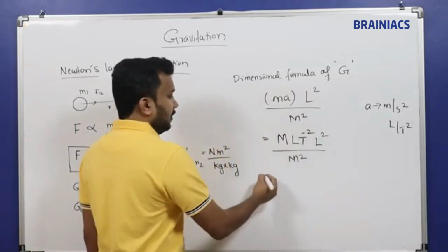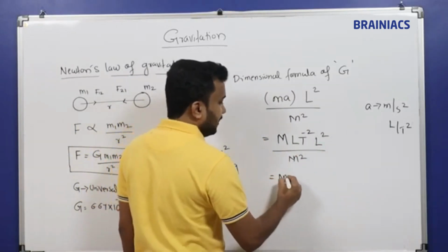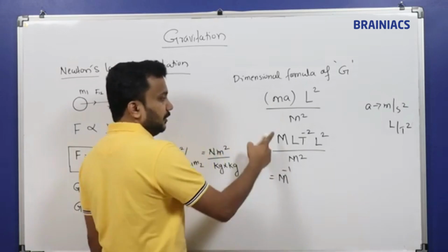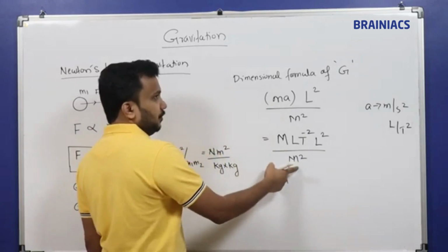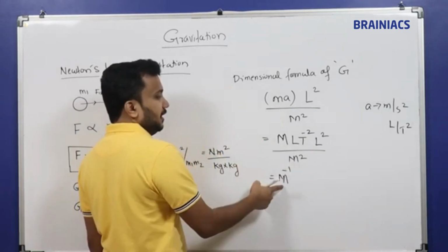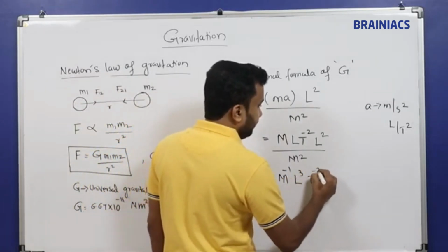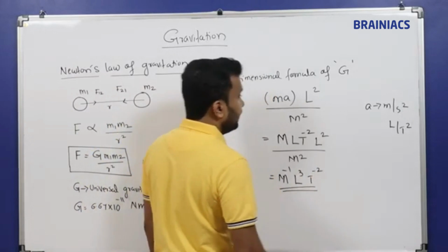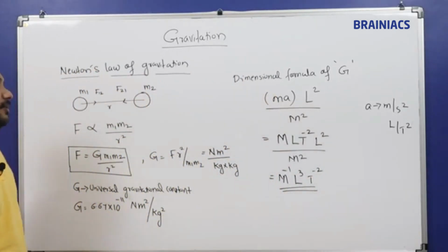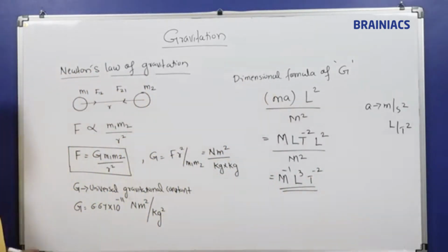So M and M will get cancelled. So the dimension formula is M power minus 1, or M cancel, so balance 1 M. This will go to the numerator. M power minus 1, L cube, T power minus 2. This is the dimension formula of universal gravitational constant.